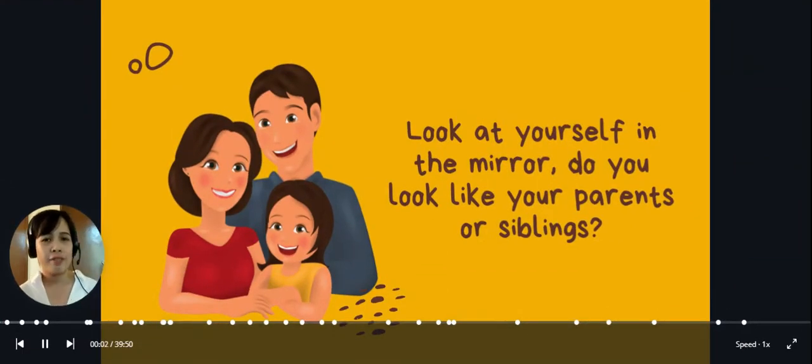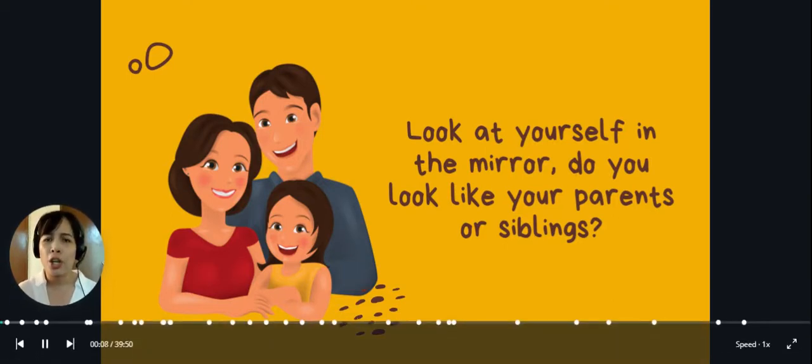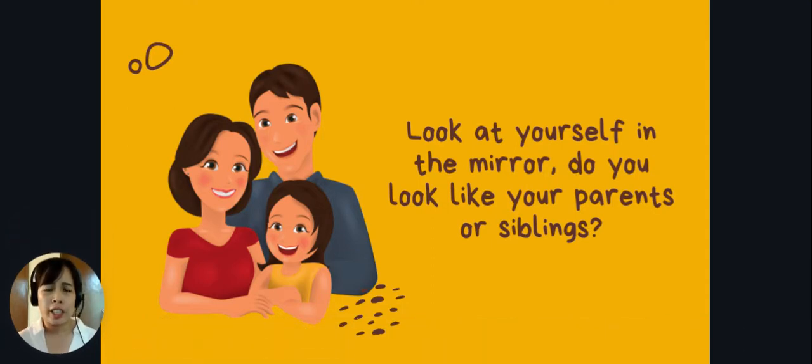Hi, have you ever wondered why we all look different? Have you checked yourself in the mirror and wondered why you don't look like your parents or even your siblings? The answer is that all of us have characteristics that are unique to each individual.